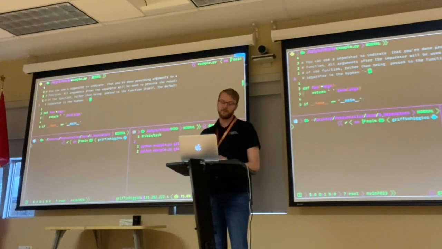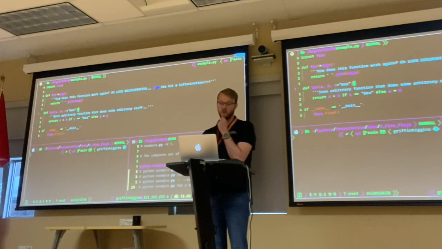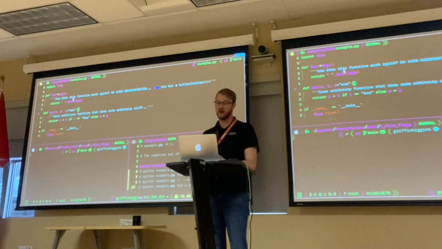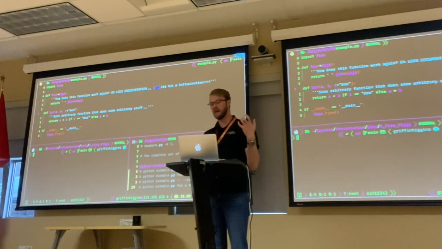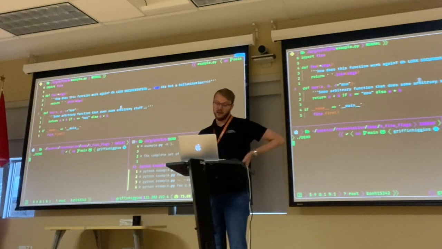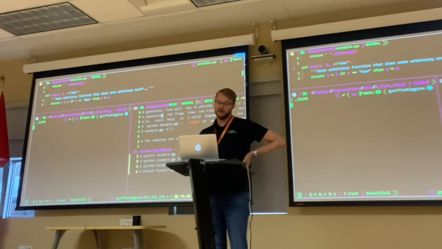The other things I'm going to say are just that we can also accept separators. I'm going to skip over this because it's not as important. We can also build in documentation. There are other flags to fire. For example, all our doc strings at the top of our functions aren't going to go to waste anymore. This is amazing: after our arguments are done, we have a double dash, and then we say dash dash help. We can take a look at all of the documentation that's automatically generated as part of our program.